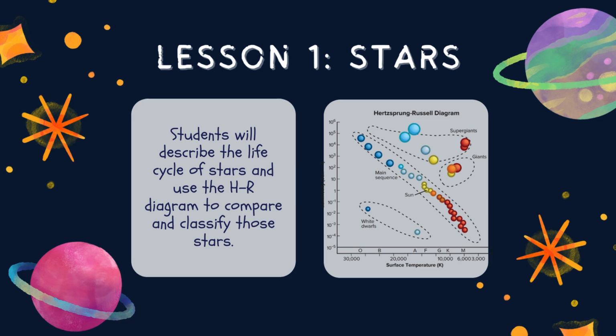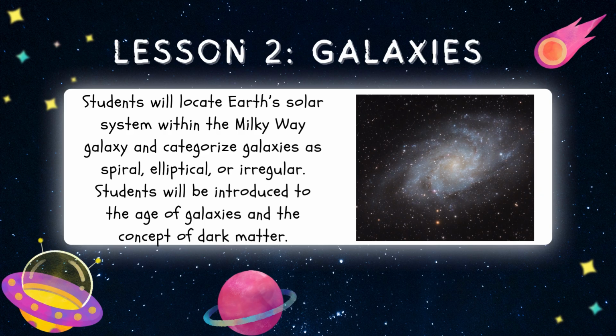those stars. In Lesson 2, students will locate Earth's solar system within the Milky Way galaxy and categorize galaxies as spiral, elliptical, or irregular. Students will be introduced to the age of galaxies and the concept of dark matter.